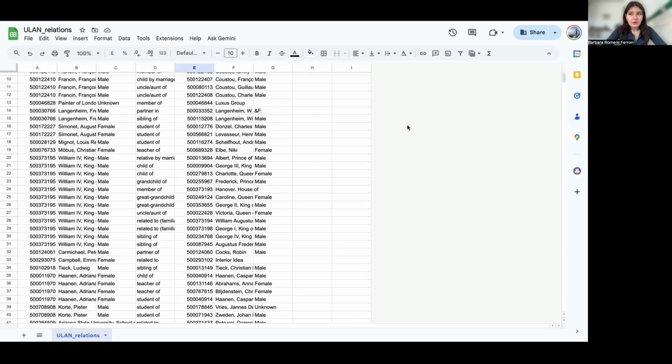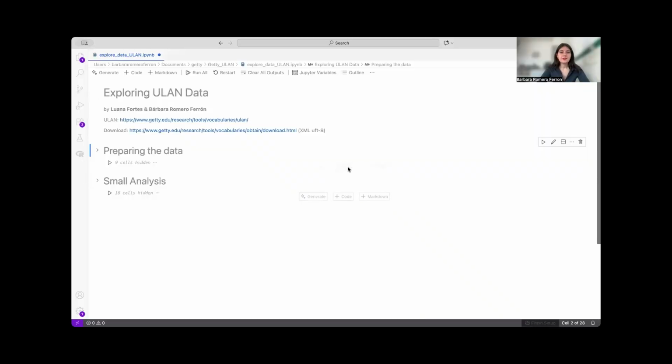For that, you can download our Jupyter Notebook here. If you don't have Jupyter Notebook, which is free, no worries. You can also use Visual Studio Code. And if you don't have Visual Studio Code, the next option would be to use Google Colab, which is free and is online, so you don't have to download absolutely anything. So this is a Jupyter Notebook. As I said before, I'm using Visual Studio Code. This helps as a human-friendly interface to share code, especially Python.